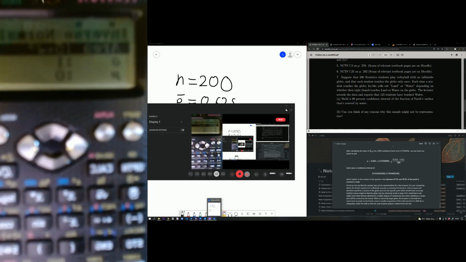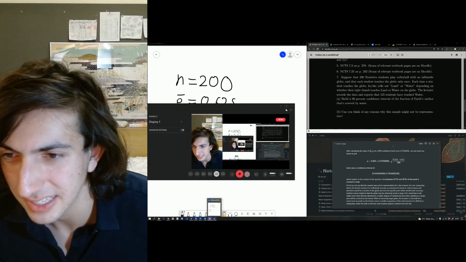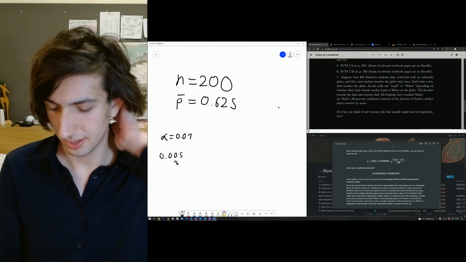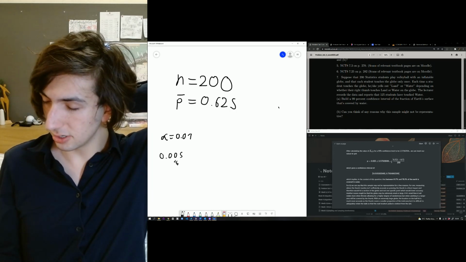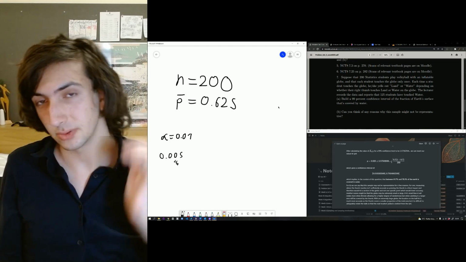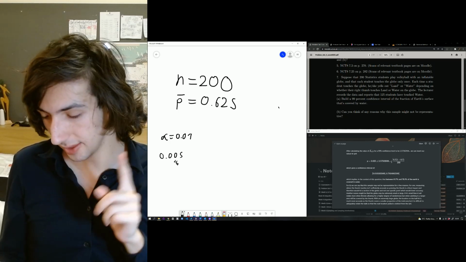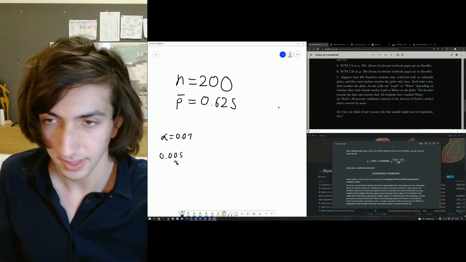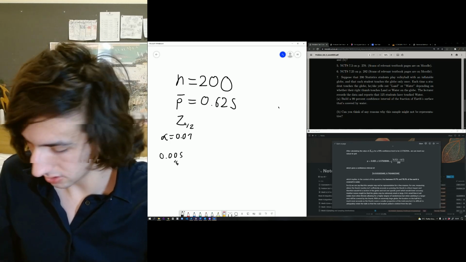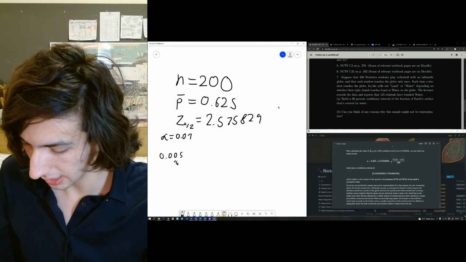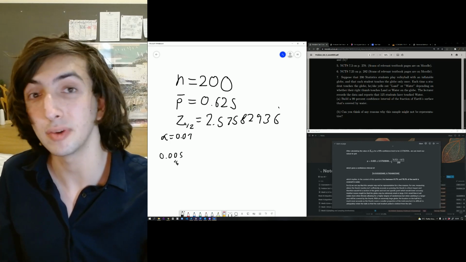Does that work? I don't think you can barely see it, can you? Oh, that's annoying. But I've put in 0.005 into it, and it's giving me the value of 2.575. So we've got Z alpha over 2 is equal to 2.575822936. Okay, and with this we can use it.